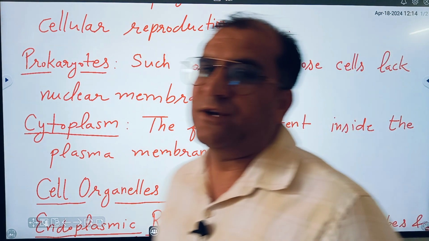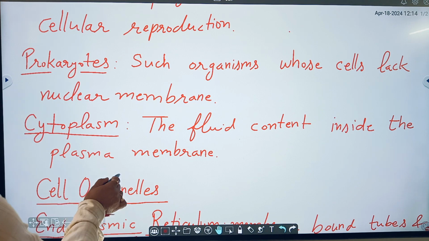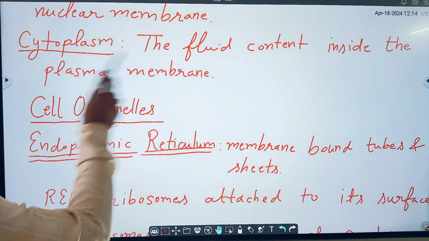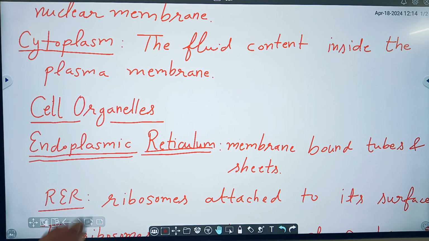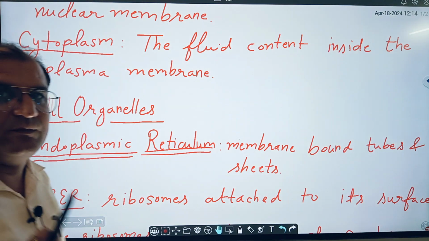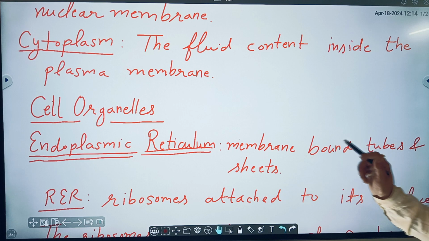In eukaryotes, there is a conspicuous nuclear membrane around the nucleus. The liquid or the fluid content inside the plasma membrane is known as cytoplasm. It is not vacant, it is full of fluid.